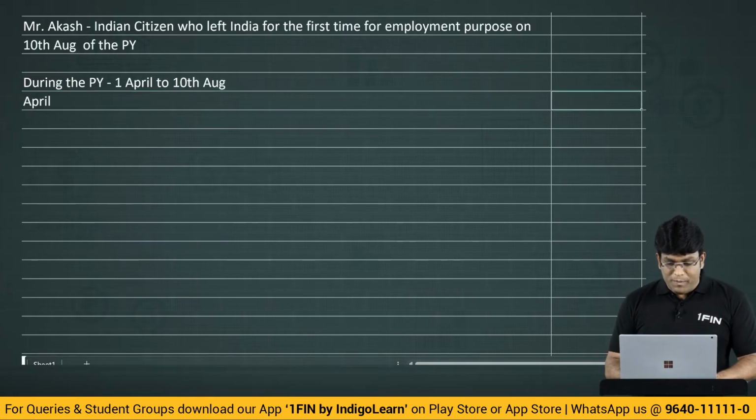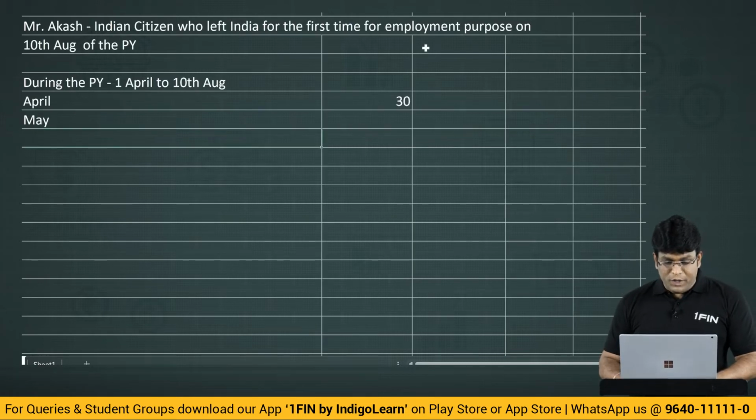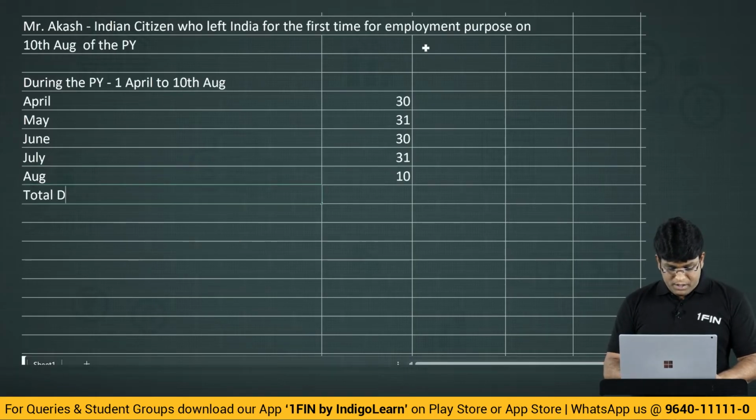Now tell me guys, April, how many days? April is there for only 30 days. And in May he is there for 31 days. June he is there for 30 days. July again he is there for 31 days. August he is there for 10 days. Total duration of stay in India.